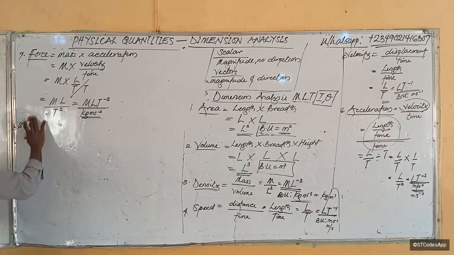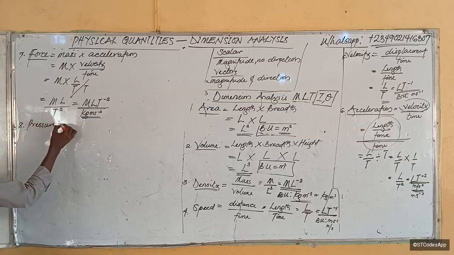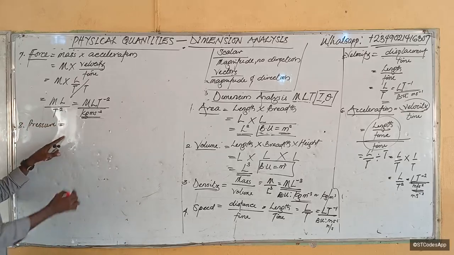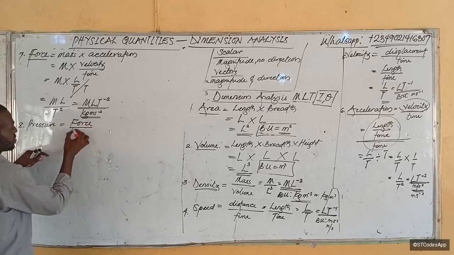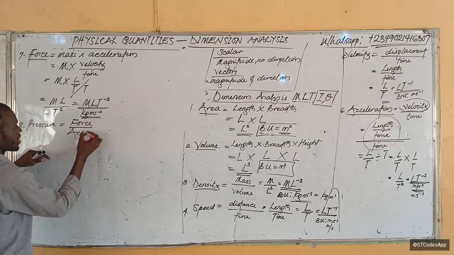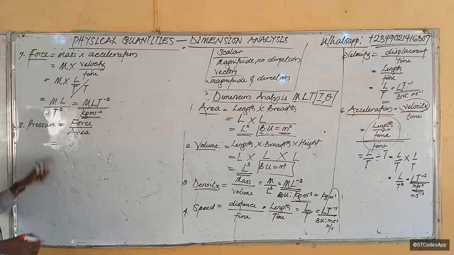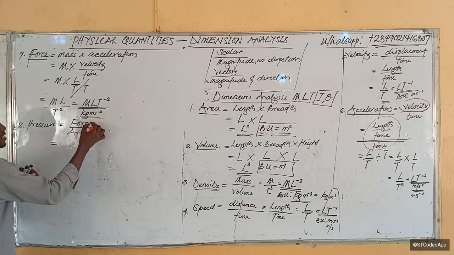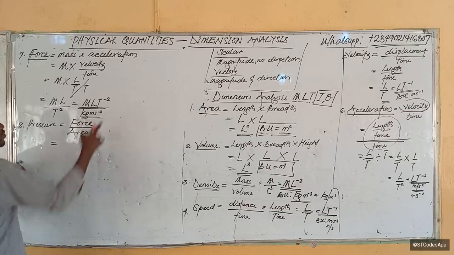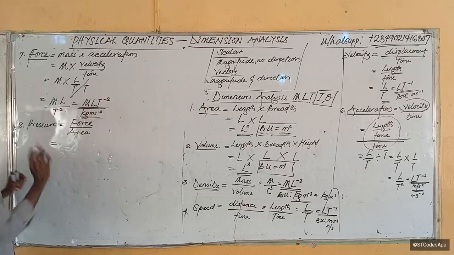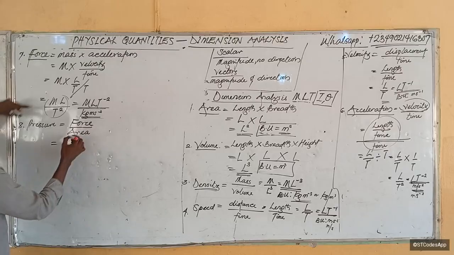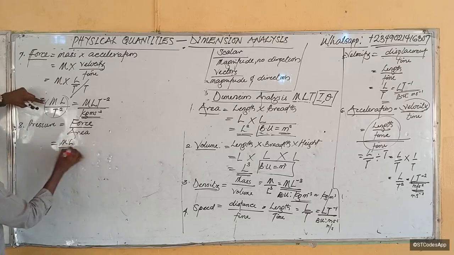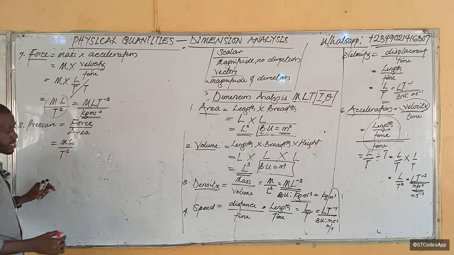Now number 8, let's analyze pressure. So what's the formula for pressure? Pressure is force over area. I already have area there. Force over area. Now, if pressure is force over area, then we have analyzed force. So easily, I will just import now. But I don't like to import from here. I like to import from here because this is this, right? So I will say that force is already ml over t squared. I already analyzed that.